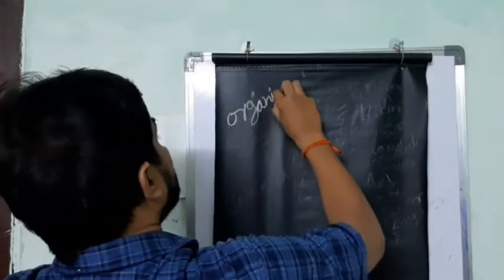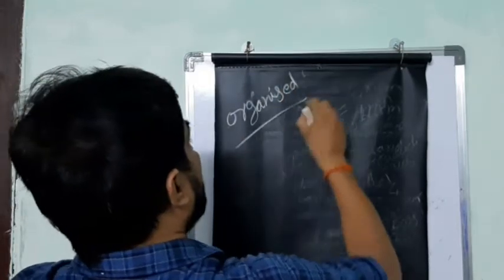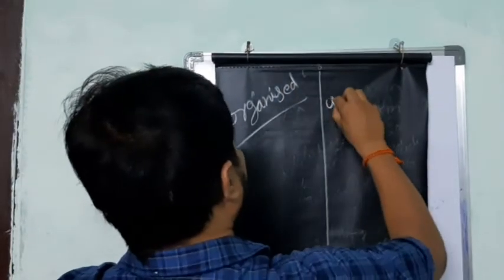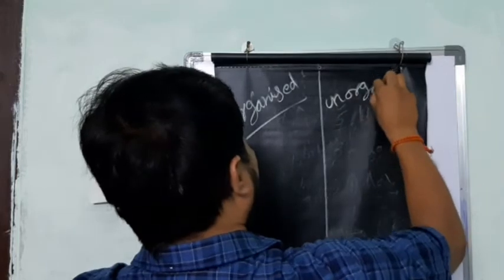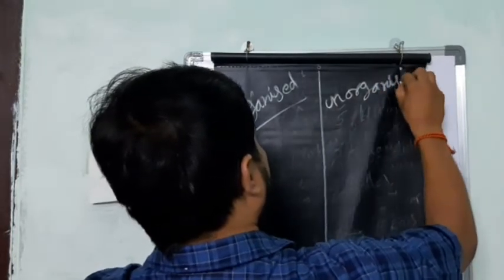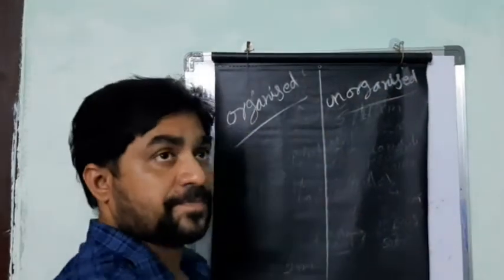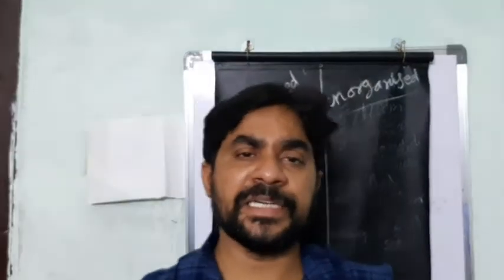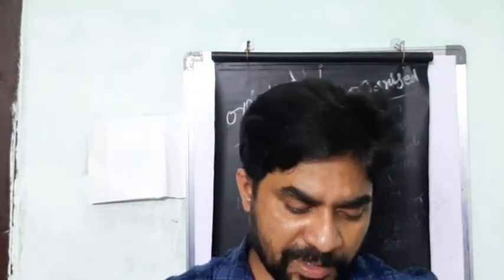See that next one, we have one more: organized sector, and also called unorganized sector. Organized and unorganized means what?